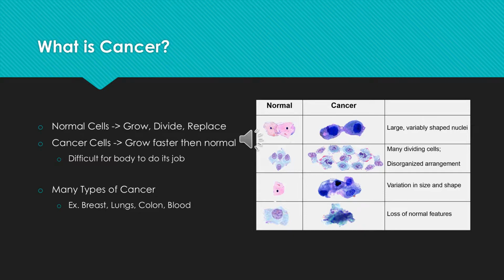So, what is cancer? In normal cell growth, cells grow, divide, and replace. In cancer cell growth, old cells continue to grow and form new abnormal cells. This rapid growth makes it harder for the body to function properly. There are many different types of cancers that include breast cancer, lung cancer, colon cancer, and blood cancer.